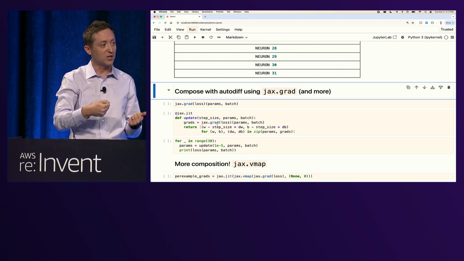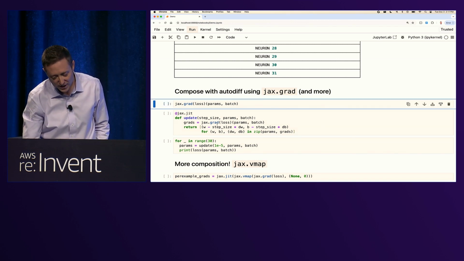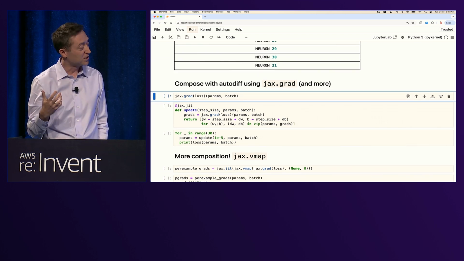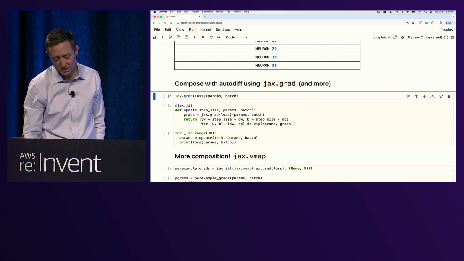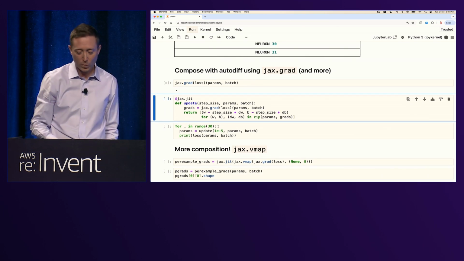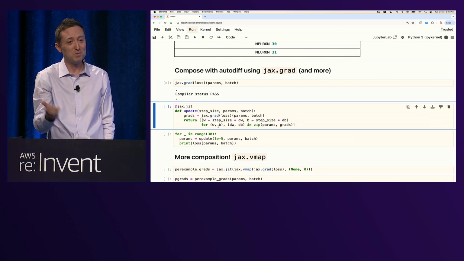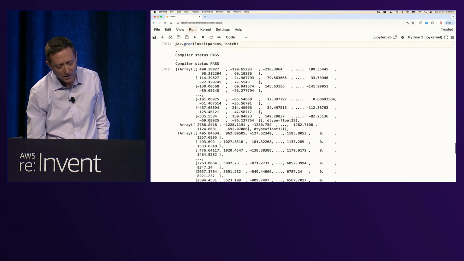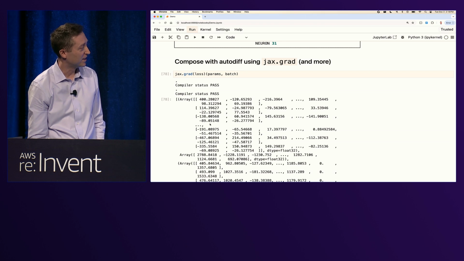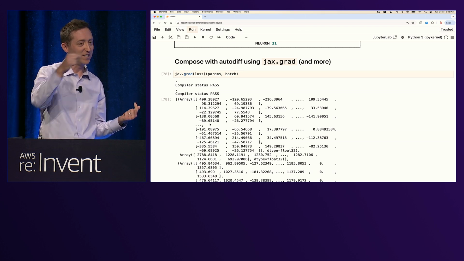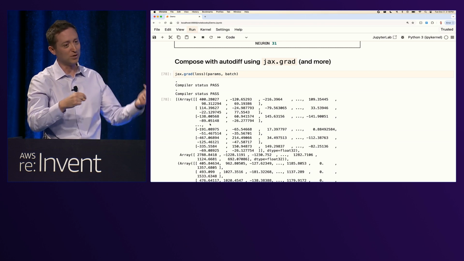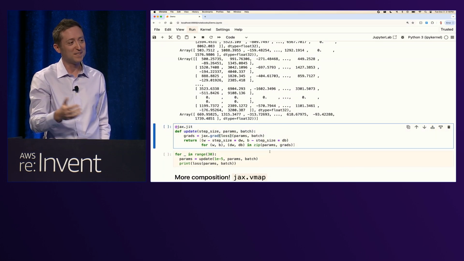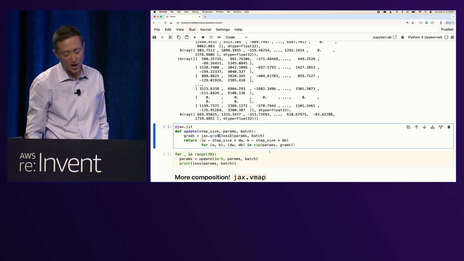So here we're going to use jax.grad for autodiff to just do some training of our toy neural network. So you apply jax.grad to the loss function. That gives you a new function that computes the gradients with respect to the first argument. So if we run this, remember this is running in batch data parallel because we just made our data distributed. And you can see we get gradients out. If you think about it, actually, the compiler is doing something non-trivial here because to get the gradients, it has to automatically insert an allreduce to compute these results. But we don't have to worry about that. We just get to set the sharding, and it's being parallelized automatically for us.